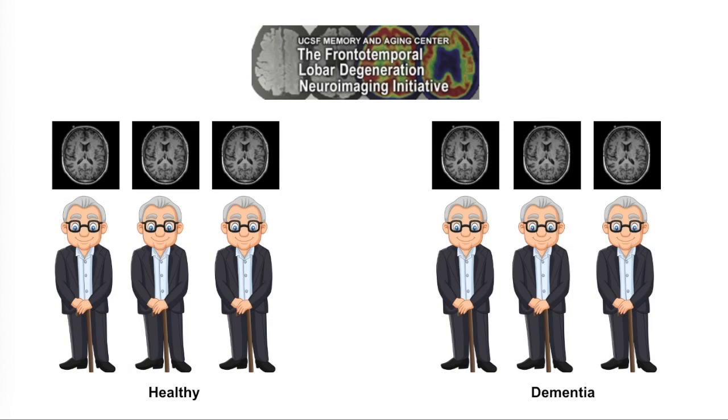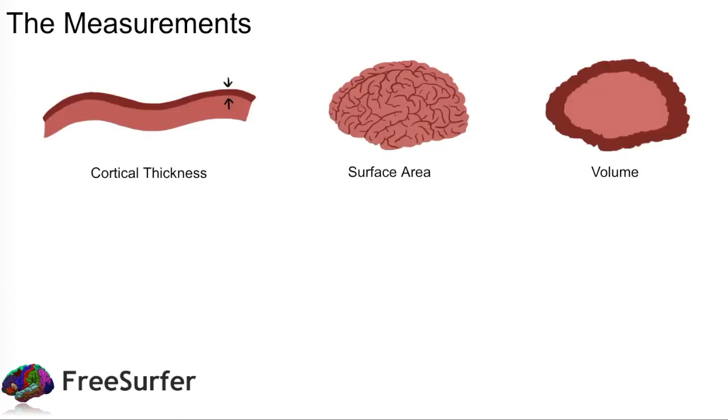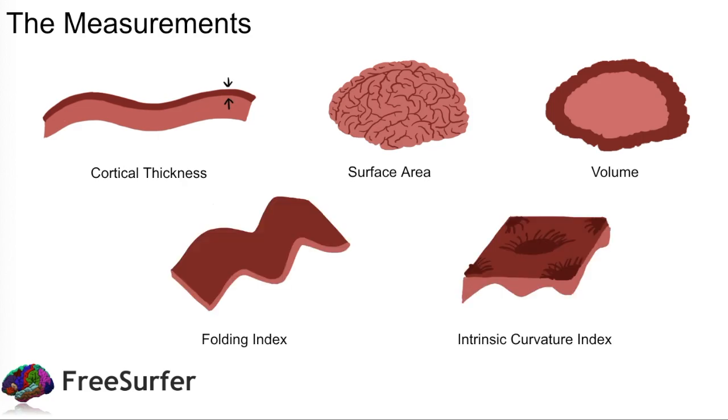To conduct this study, we obtained MRI scans of 3 healthy subjects and 3 subjects with dementia from an open-source database, all male between 60 and 70. We used FreeSurfer to analyze high-resolution MRI scans to measure values such as the average cortical thickness, surface area, gray matter volume, folding index, and intrinsic curvature index. These values were particularly interesting for our study since they can indicate the amount of brain tissue and hence the degree of brain development and growth in an area.